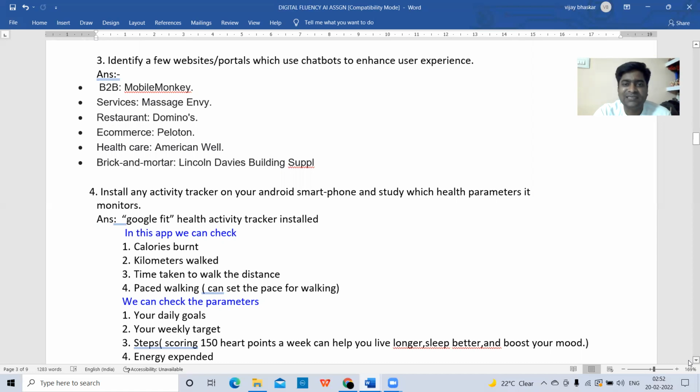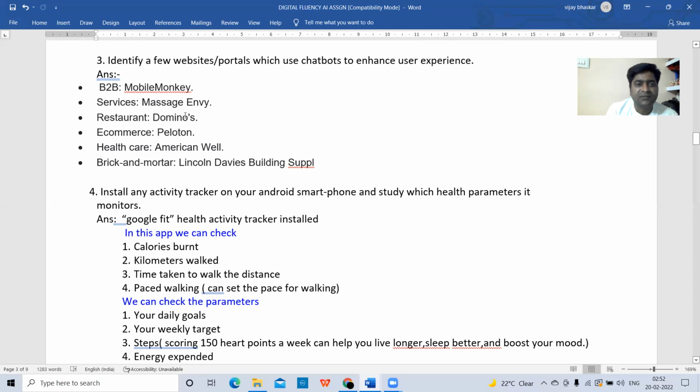It's like instant messaging, like an instant communication established with the website. So that is the chatbot. Such types of chatbots are used by some of the websites listed here. B2B, business to business: Mobile Monkey is one of the websites, and Message Envy is another website.